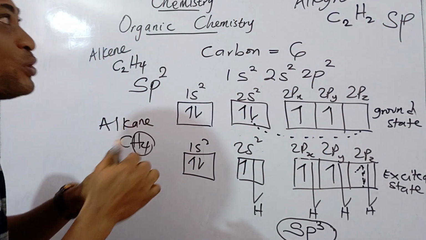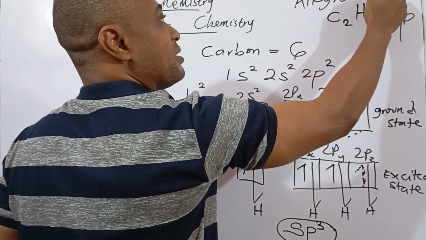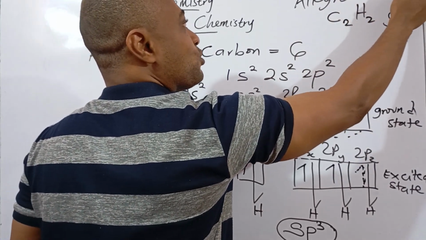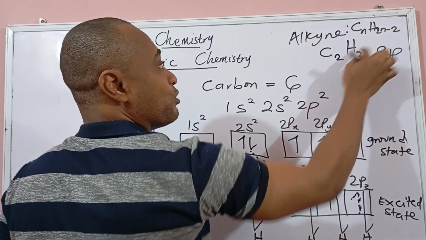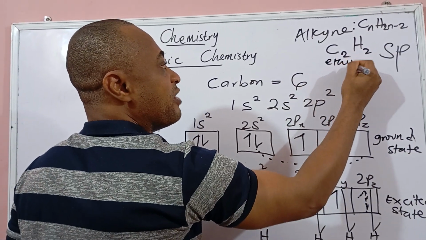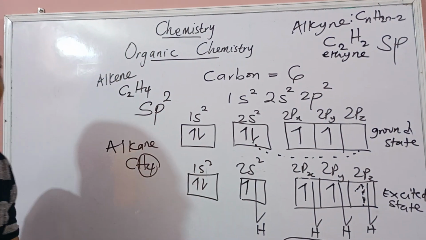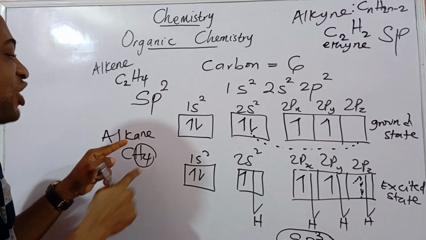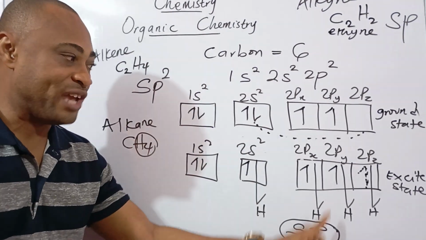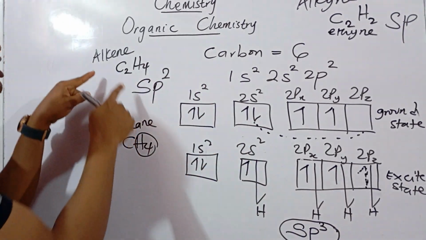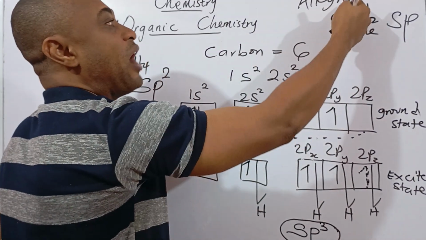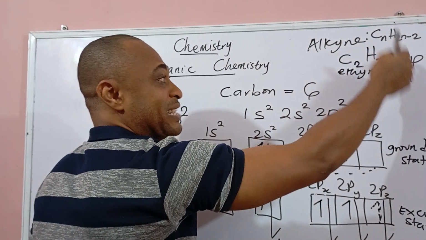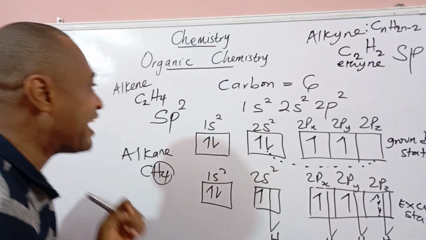So please take note. Let me just remind you, CnH2n minus 2. How I came about this: n is 2, so 2 times 2 is 4, minus 2 is 2. That's why this is the formula for ethyne. So please take note. The hybridization for alkane is sp3, I've shown you. The hybridization for alkene is sp2. And the hybridization for alkyne is sp.